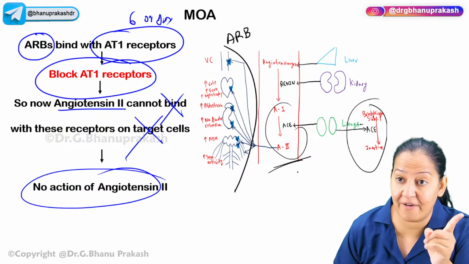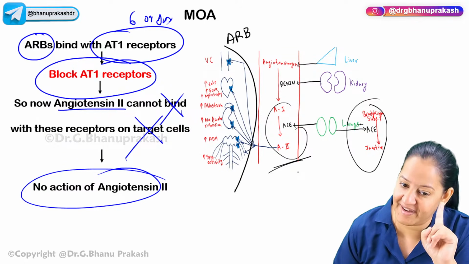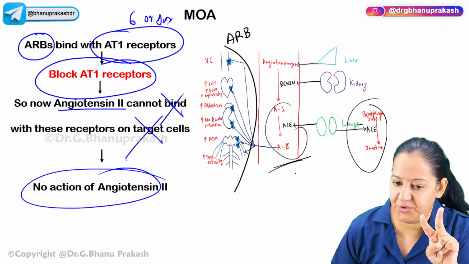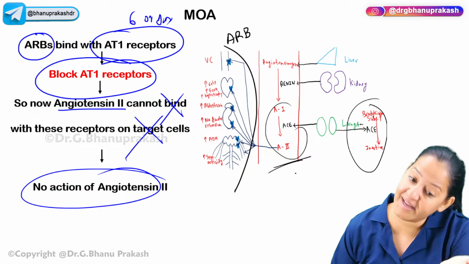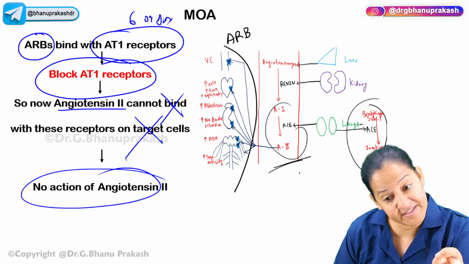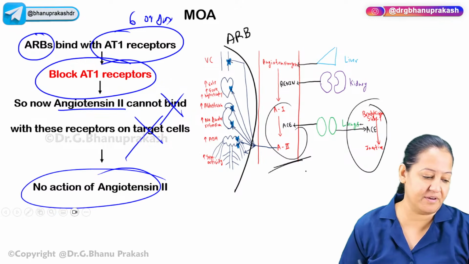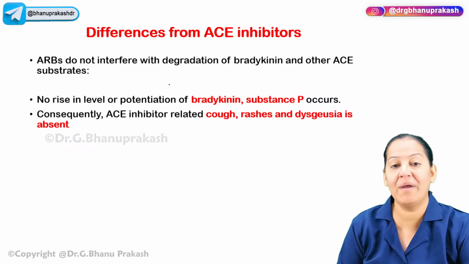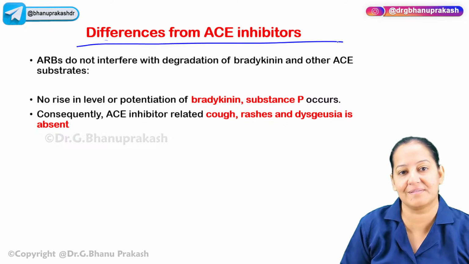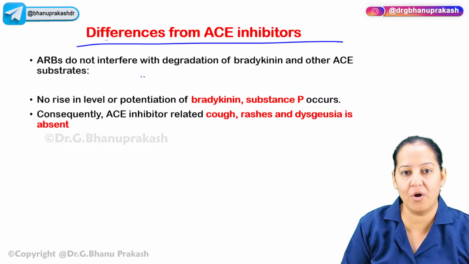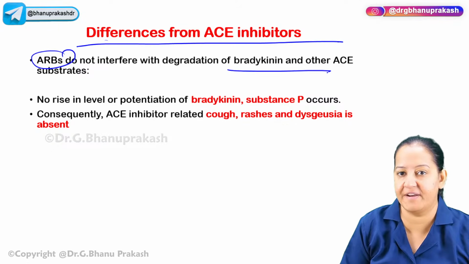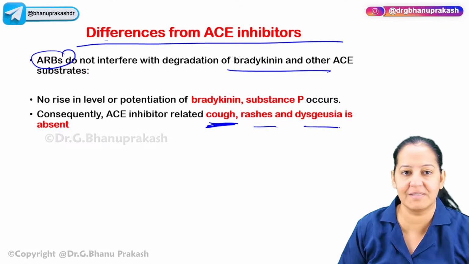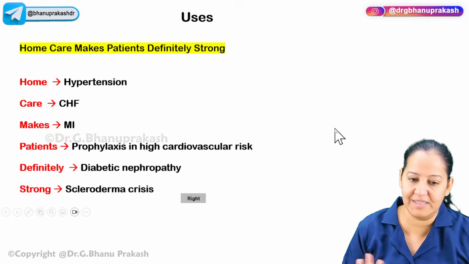So here we don't have the side effects of bradykinin. We don't have cough, we don't have angioedema, and we don't have itch. The remaining side effects are the same. But these three side effects are not there in ARBs as compared to ACE inhibitors. I tried, at least I tried. So I'm satisfied. Got it? So how are ARBs different from ACE inhibitors? ARBs do not interfere with the degradation of bradykinin and substance P, so they do not cause cough, rashes, dysgeusia, and itch.